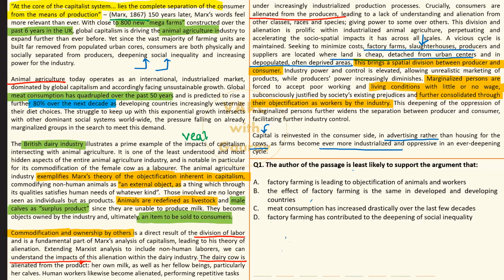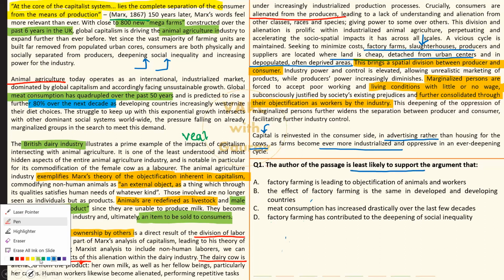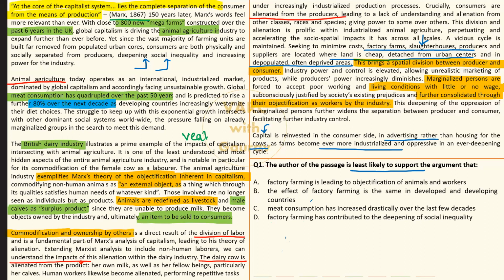The author of the passage is least likely to support which argument? Okay, least likely. Somewhere the author has in the passage attacked animal husbandry, large scale animal farms, and capitalism. So he is not going to favor a statement which favors capitalism or which shows the positive side of these animal mega farms. And so let's evaluate the options. What do we have here with us? Let's go.